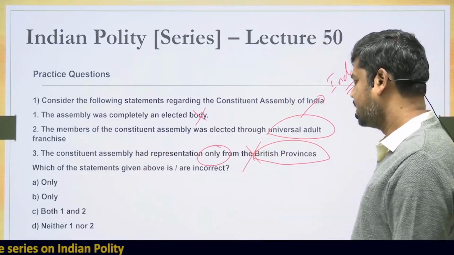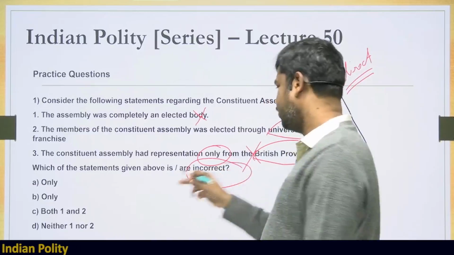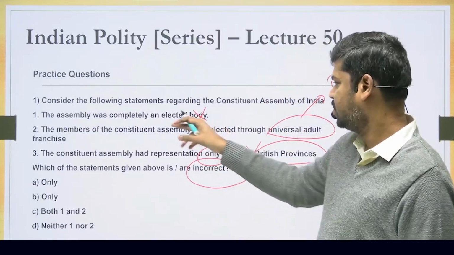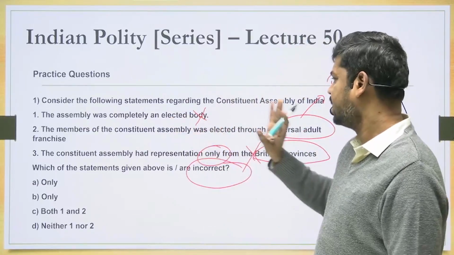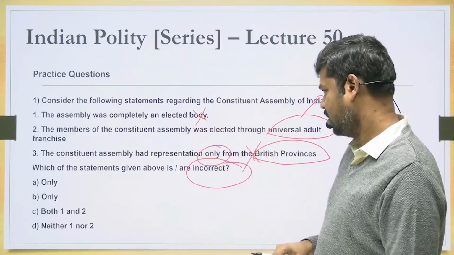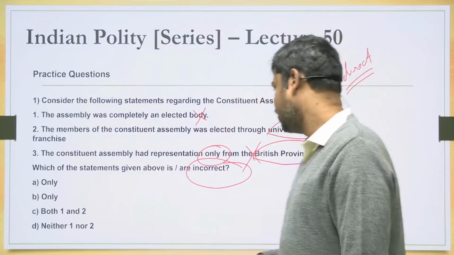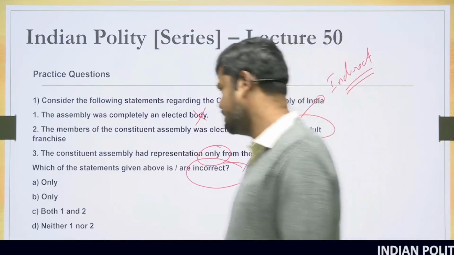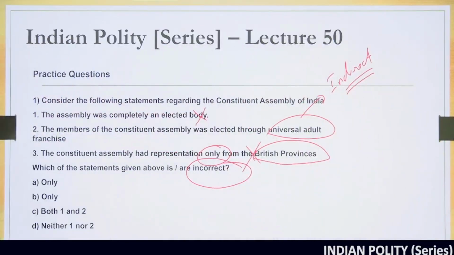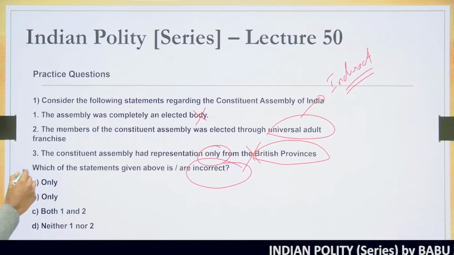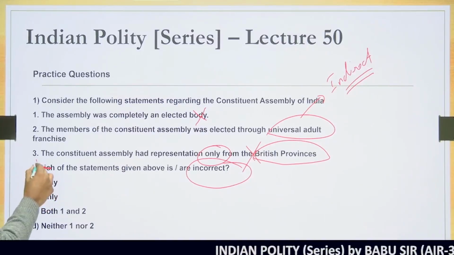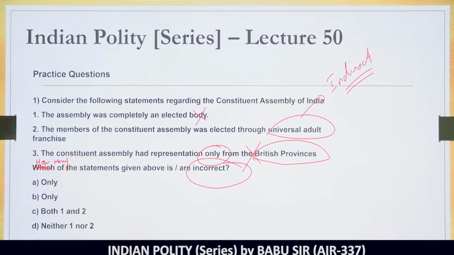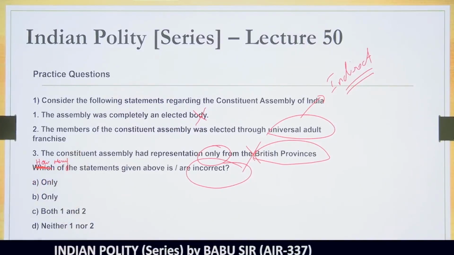So which of the statements given above are incorrect? Statement 1 is incorrect. Statement 2 is also incorrect. Statement 3 is also incorrect. Okay, I'll just make a change in the option. Which of the statements given above is incorrect, or I would just make a change. How many of the statements are incorrect? There's some typo here. So how many of the statements given above are incorrect?